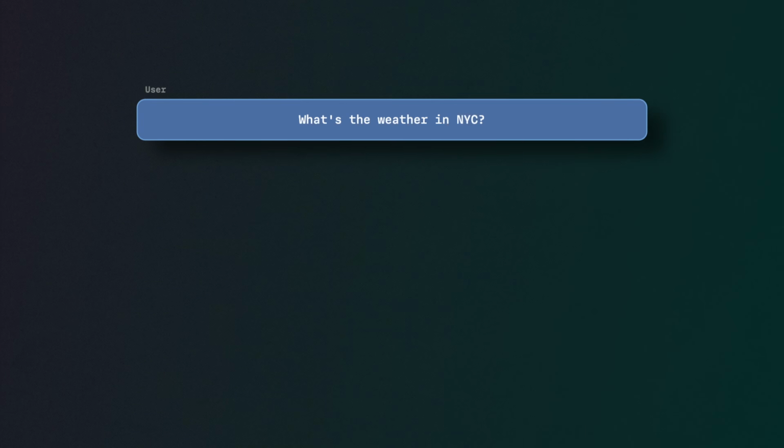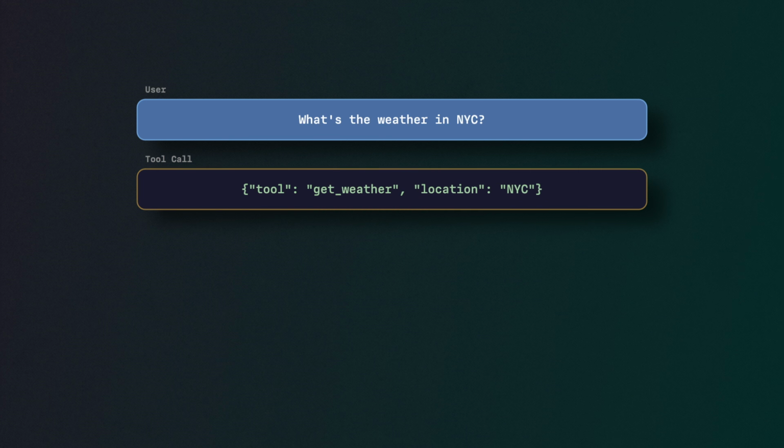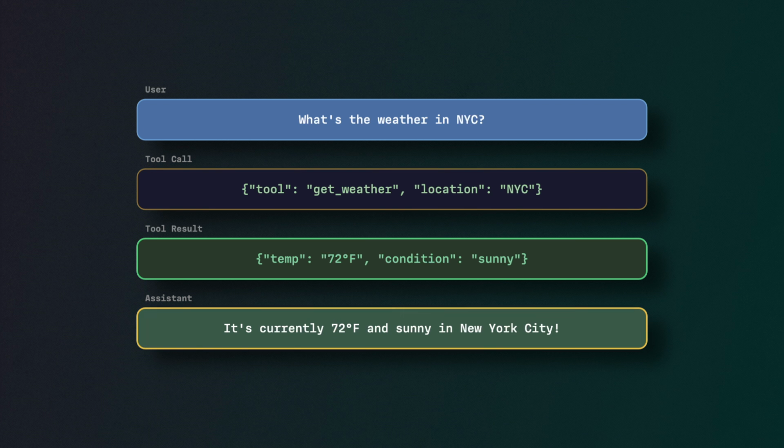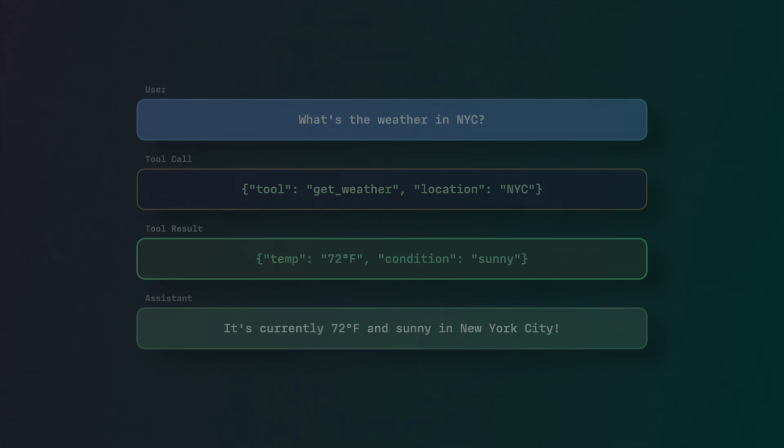The harness will then take the result of that tool call and append it to the conversation history. So now the next call to the model has all of that relevant output information in the context, so it can produce a more accurate answer. Now, there's many other techniques that are used in modern LLMs to increase the quality of the answers it outputs, like mixture of experts and thinking modes, but that's all we're going to cover at a high level in this video. So if you're interested in any of those, let me know down in the comments and we'll definitely get into it in a future video.